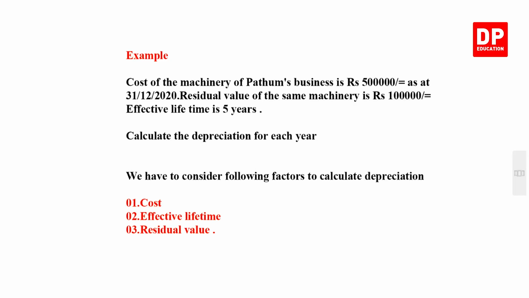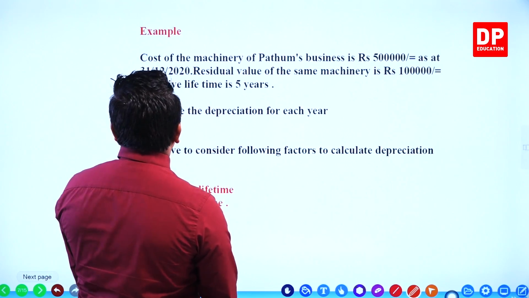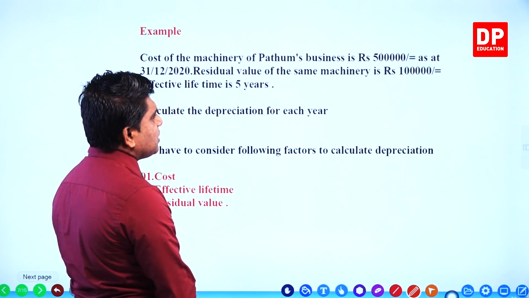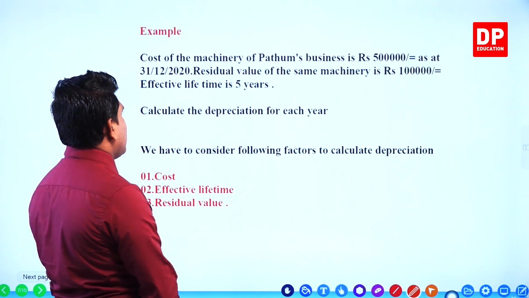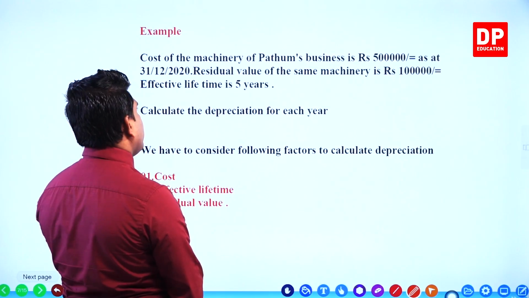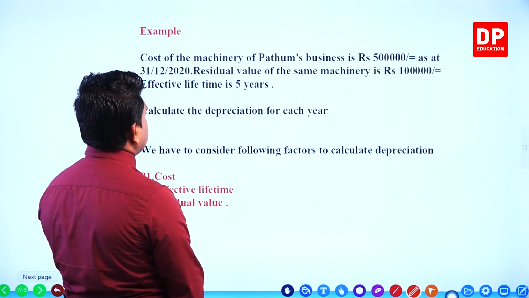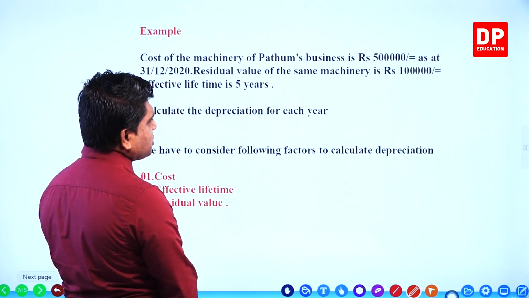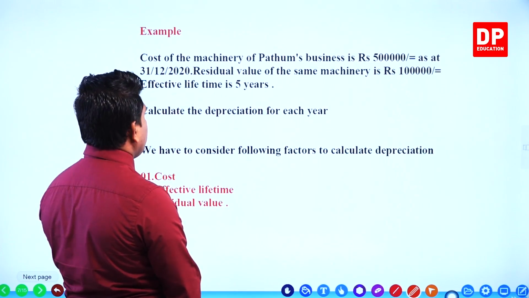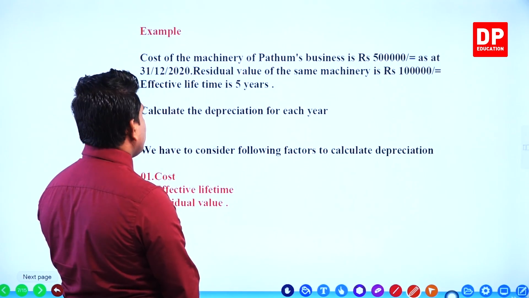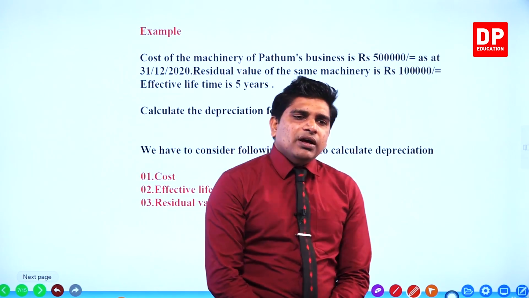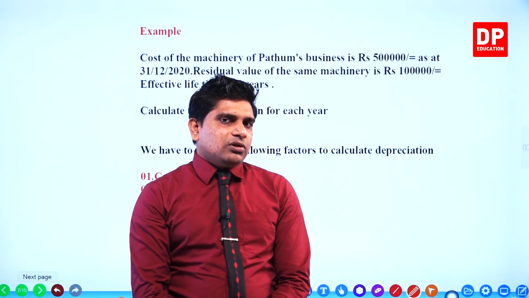Okay, now, examples are given, right? Cost of the machinery of Pathum's business is 500,000 as at 31st December 2020. Residual value of the same machinery is 100,000. Effective lifetime is 5 years. Calculate the depreciation for each year. Remember, residual value, scrap value.